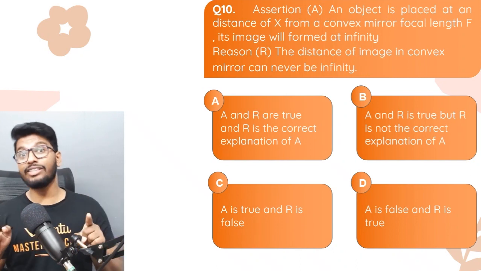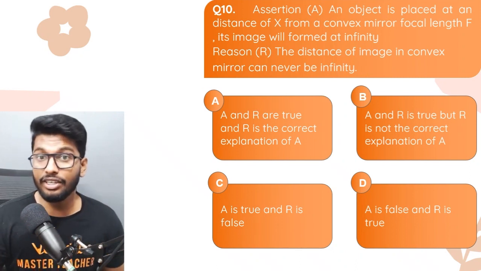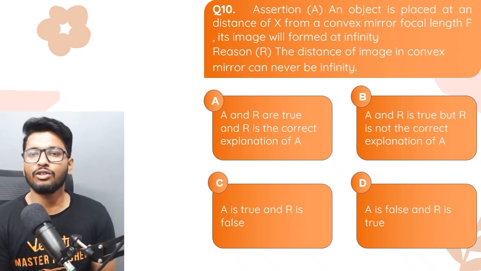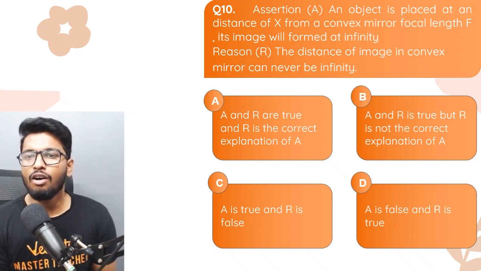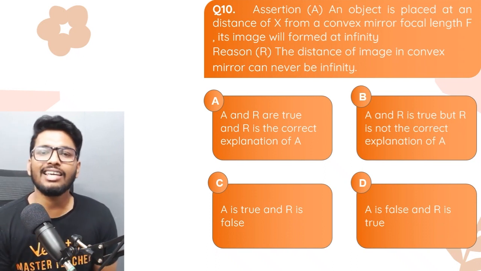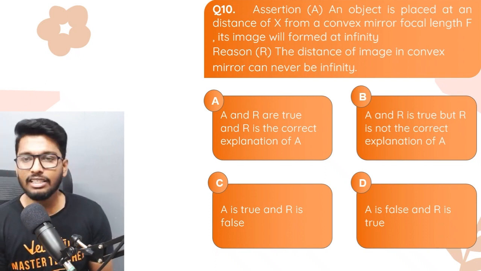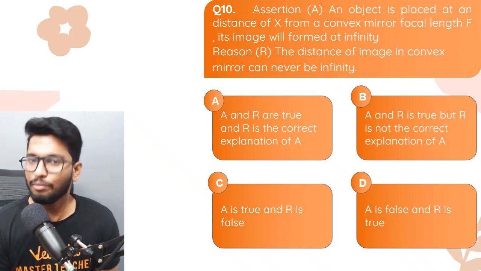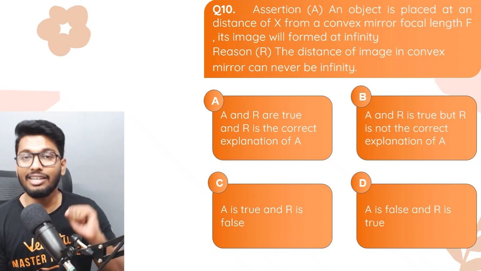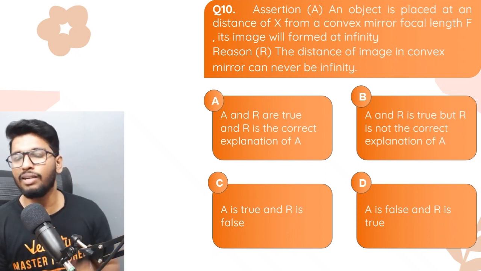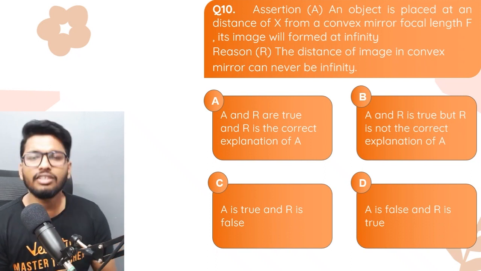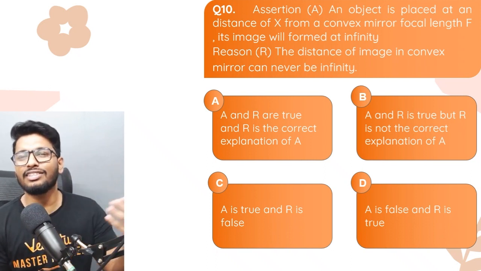All right people, the last question for the day. I have a homework question for you guys as well, but this is the last question for today. So here is the question, guys. Assertion: an object is placed at a distance of x from a convex mirror of focal length f, and its image will be formed at infinity. Reason: the distance of image in a convex mirror can never be infinity. Options: both assertion and reason are true, reason is the correct explanation for assertion; assertion and reason are true, but reason is not the correct explanation for assertion; assertion is true but reason is false; or assertion is false but reason is true.